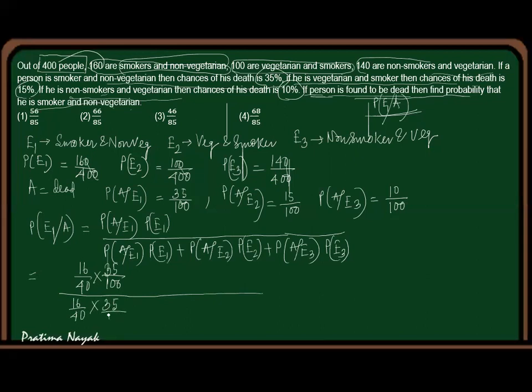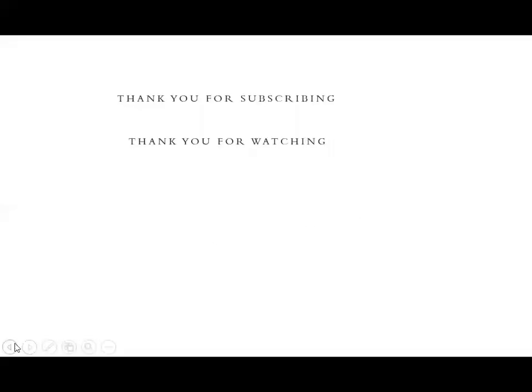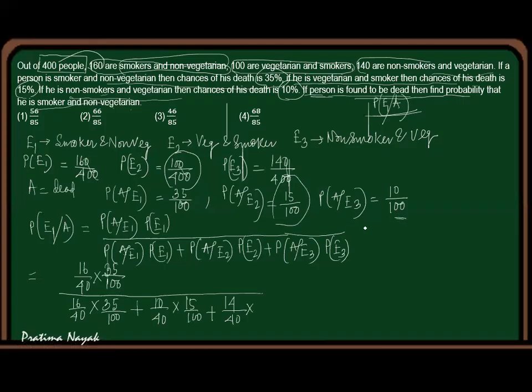Coming to the second one, 100 by 400 multiplied by 15 by 100, 15%. Plus third is 140 by 400 multiplied by 10%.